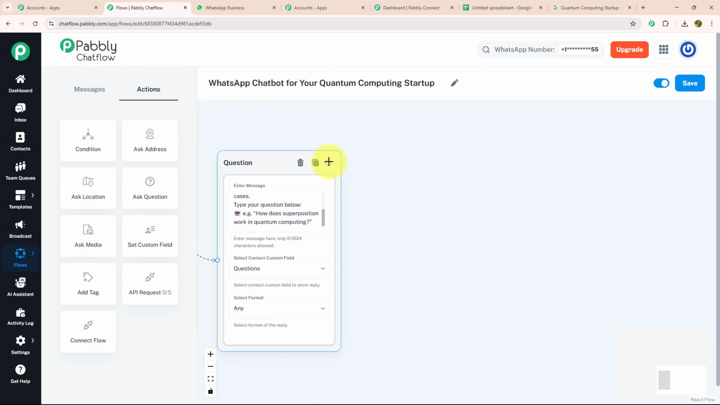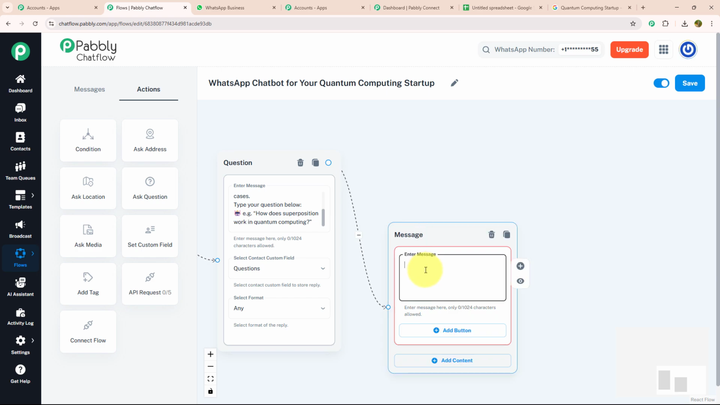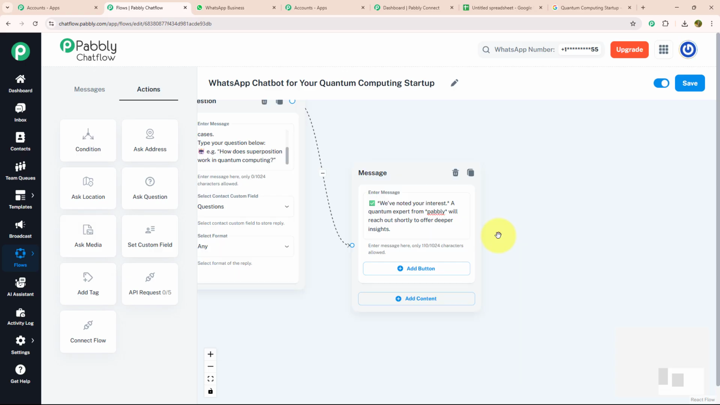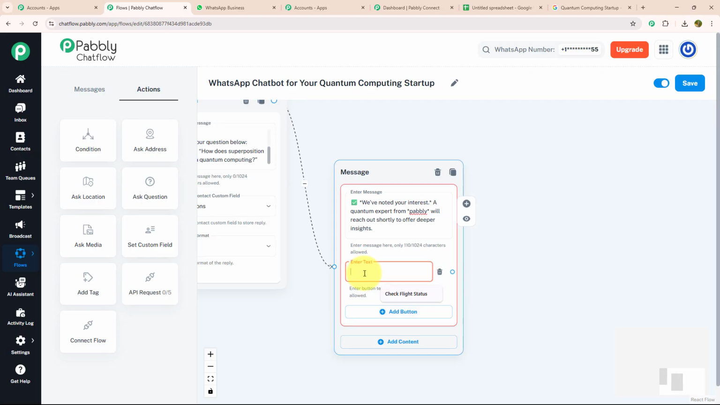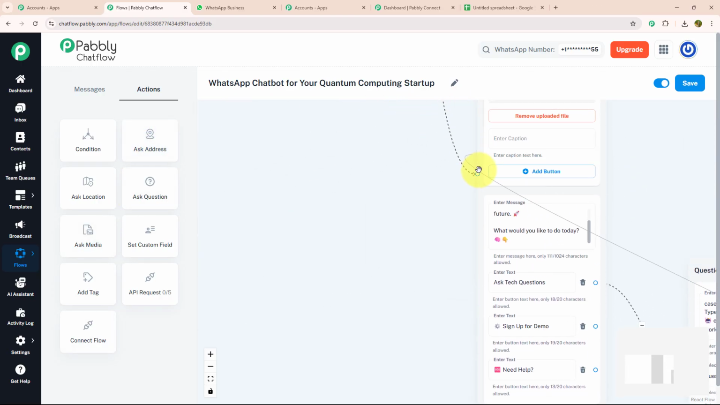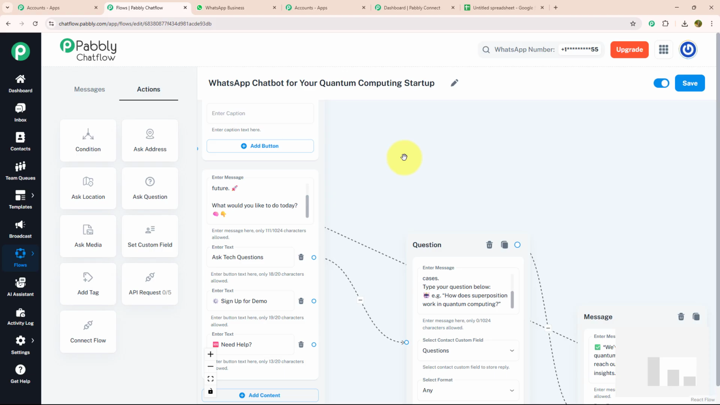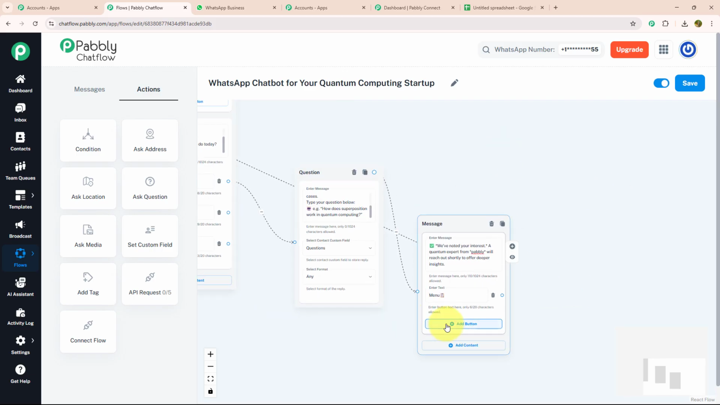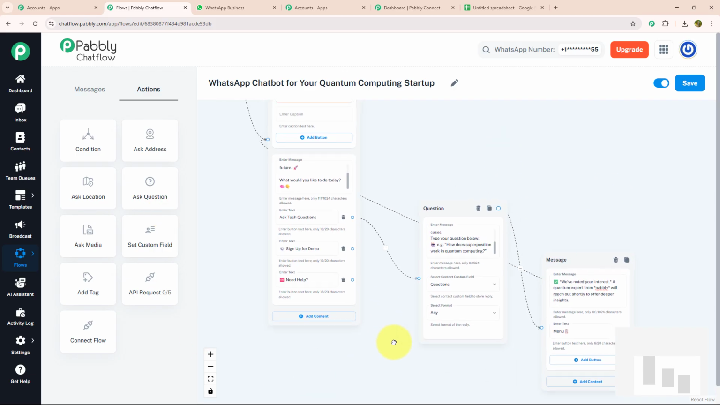Now I'm going to send them a message in which I will mention that a team will contact them shortly. For that, I'm going to drag and drop, select the text button and enter my message in which I have mentioned that we have noted your interest. A quantum expert from Pabbly will reach out shortly to offer deep insight. And with that, I'm going to add an action button which says menu and I'm going to connect this menu button with our initial message. That means as soon as someone clicks on this menu button, they will get the initial message again.